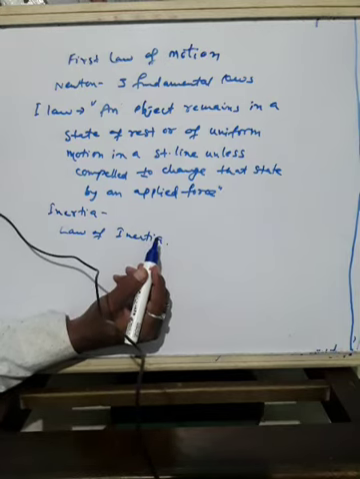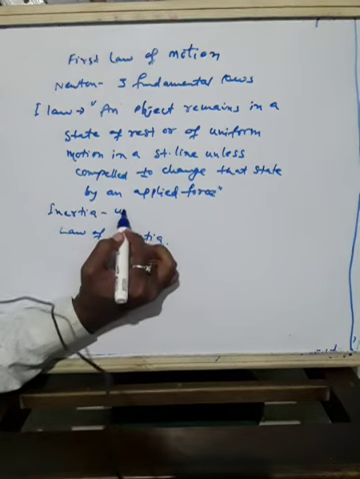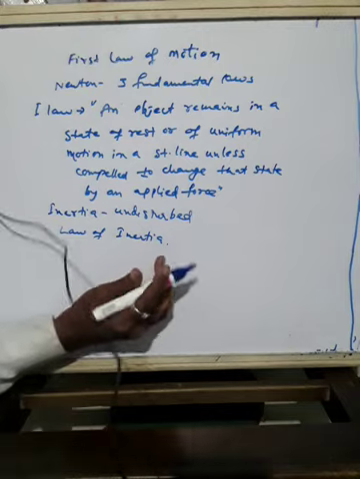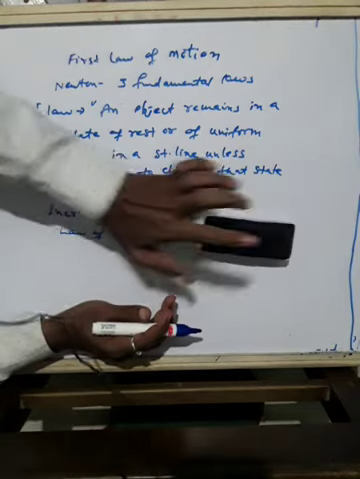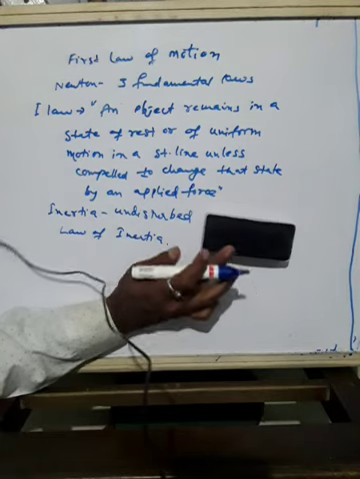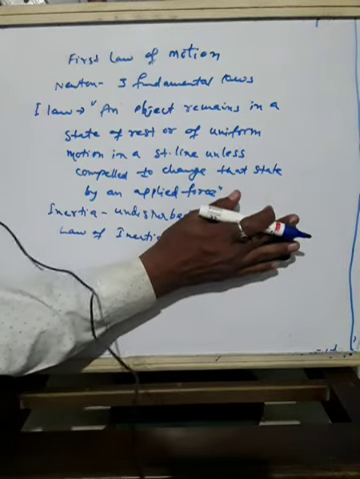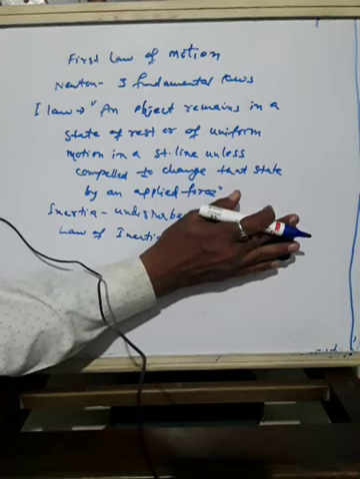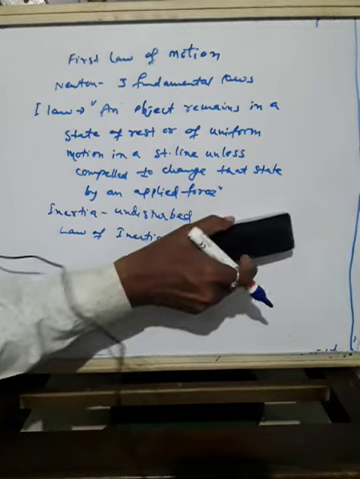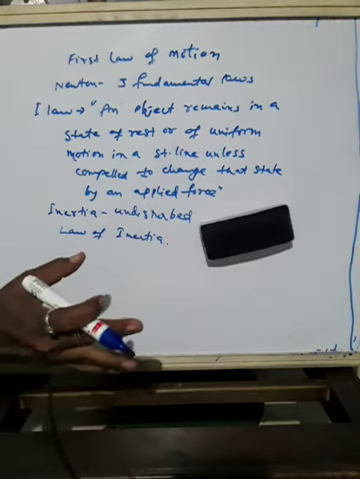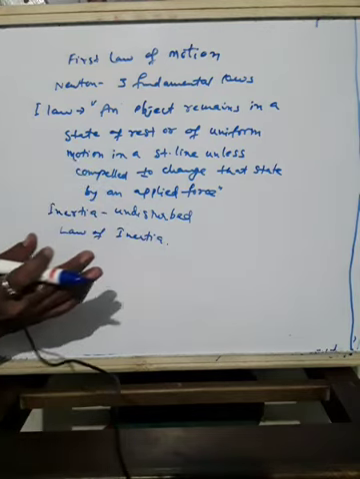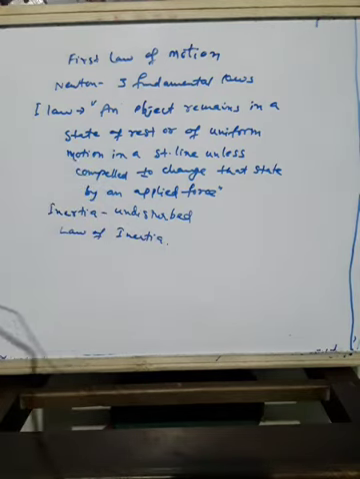The tendency of an undisturbed object, I told. Undisturbed means, suppose I take a duster and keep it here. The tendency of an undisturbed object to stay at rest, or to keep moving with the same velocity, is called inertia. If it is moving, it continues moving, and if it is undisturbed, it stays at rest. Such a position is called inertia. So that's why this law is called the law of inertia.